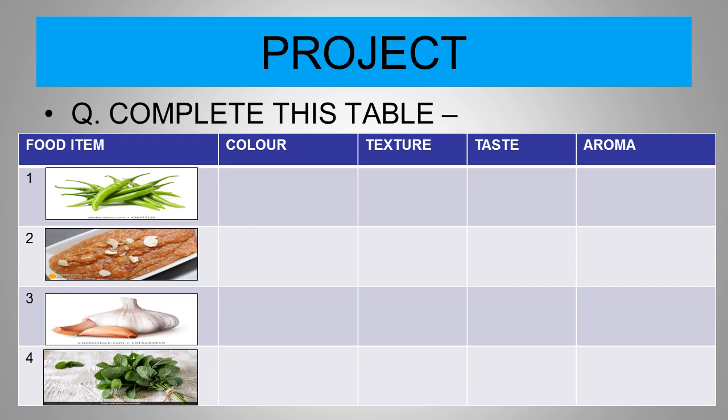So we have a small project for you. These 4 items are given. The first one is green chili, second one is halwa, third one is garlic and fourth one is mint or pudina. So what you have to do? You have to observe them and write their color, texture, taste and aroma, of course. If you are able to do this, you will be able to understand the physical features of food.